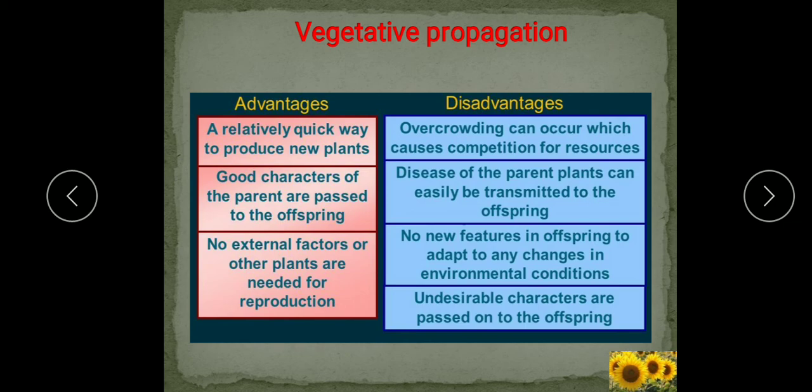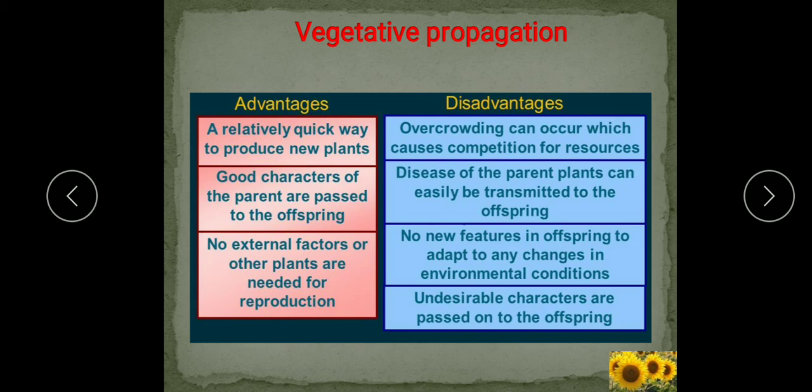This vegetative propagation is extremely useful for the production of seedless plants, as I discussed earlier, like banana, grapes, sugarcane. They are seedless plants, so in them vegetative propagation is very useful. New plants produced by vegetative propagation are exactly similar and can survive even in unfavorable conditions also. So similarities are shown with the parent plant.